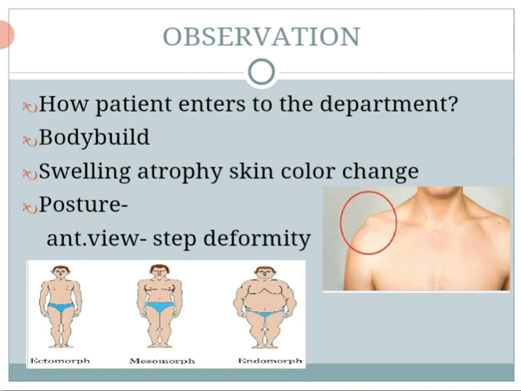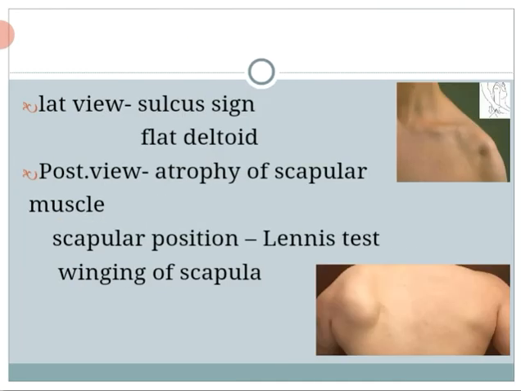Then in posture, in anterior view, there is a deformity called step deformity. You can see here. Acromioclavicular joint dislocation can cause this type of deformity. In lateral view, we can see the sulcus sign. If you give traction to the humerus towards gravity, towards the floor, then there is a hollow between the glenoid cavity and humerus, which is a sign of inferior dislocation of the shoulder. Or there is a flat deltoid; the deltoid becomes flat because of anterior dislocation of the shoulder.